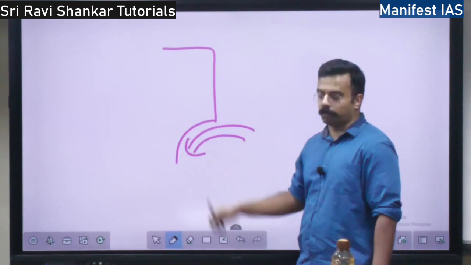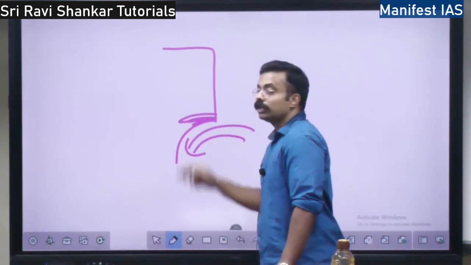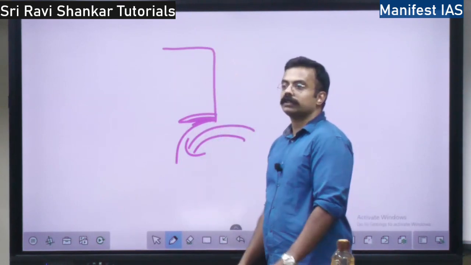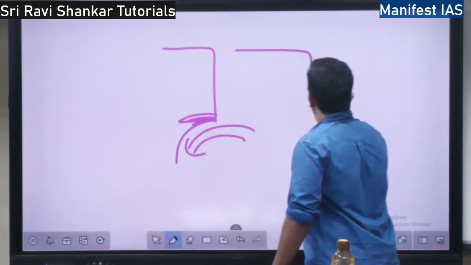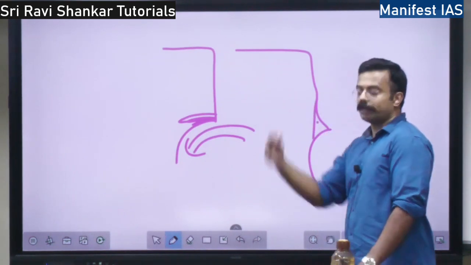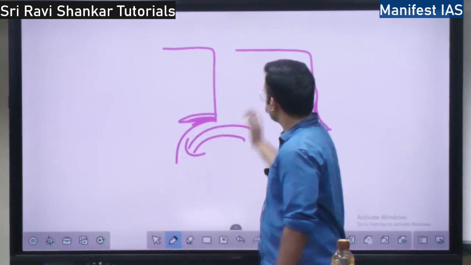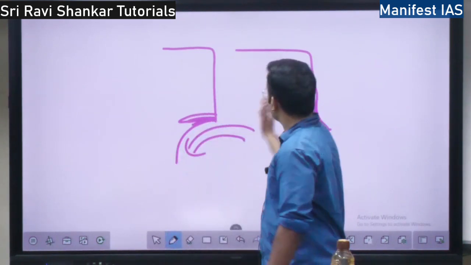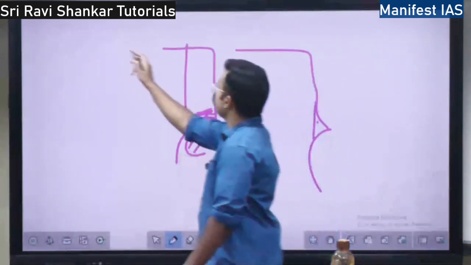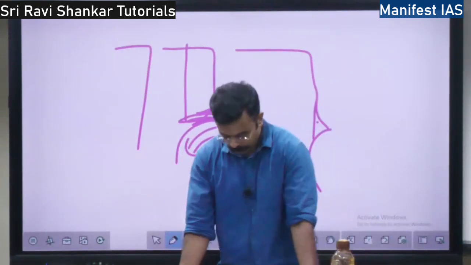Later on, this roof will collapse. So here there will be a cave, and this roof will get collapsed. So the cliff will move backward because of the waves, right?